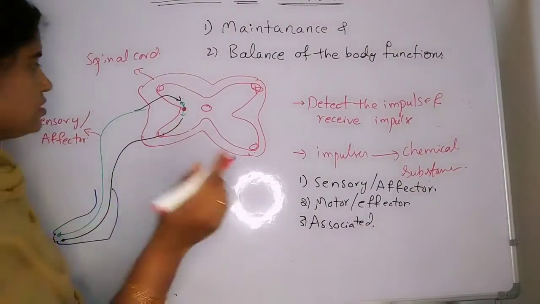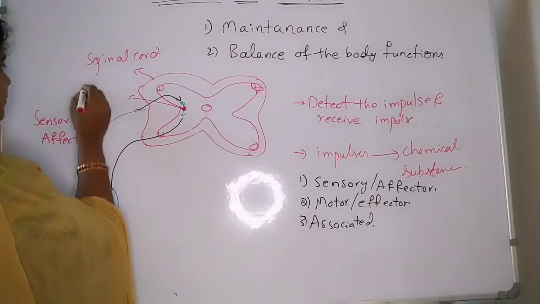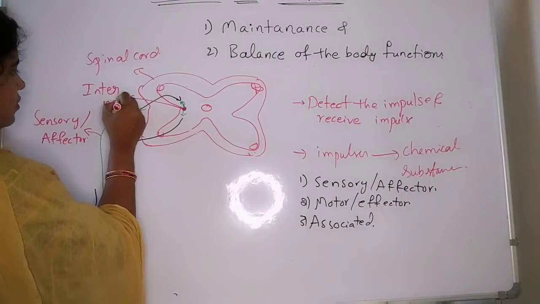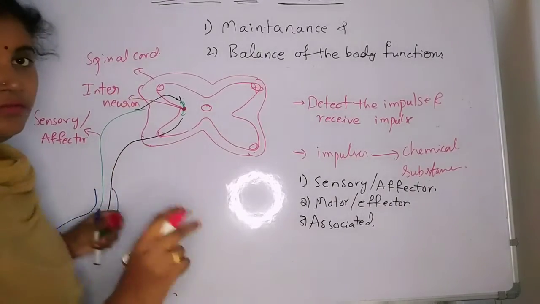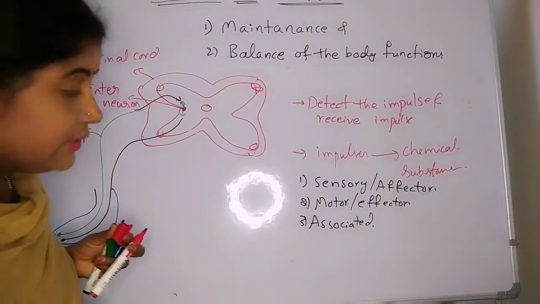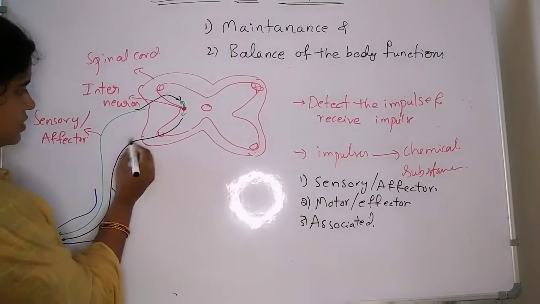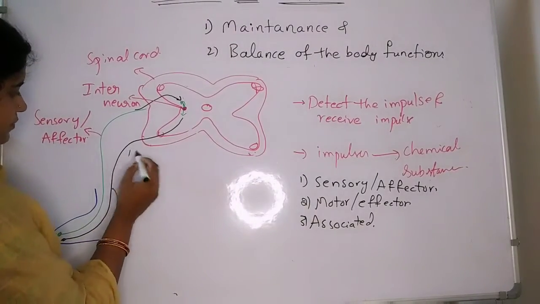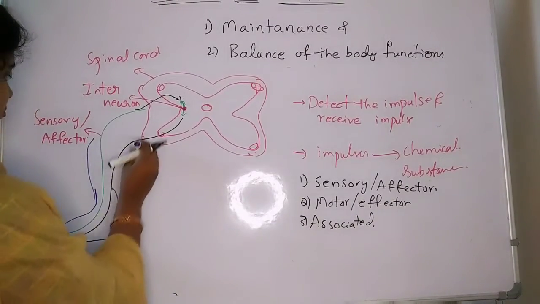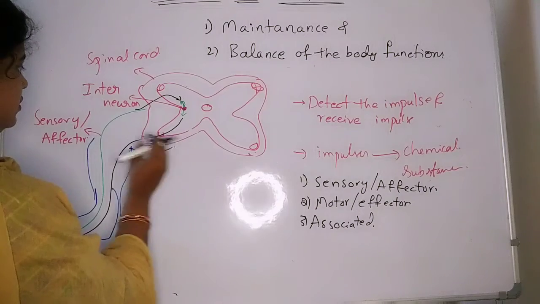See right here, this is an interneuron which analyzes the information, and again here the motor neurons. So like this portion I am going to draw here.